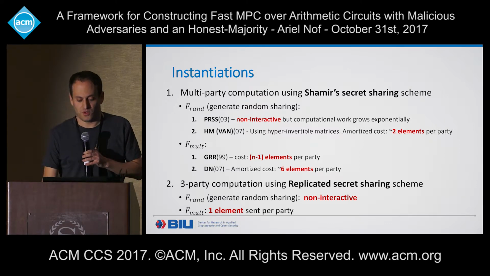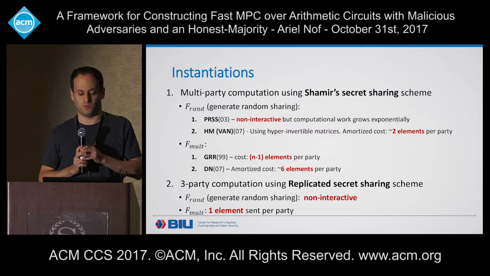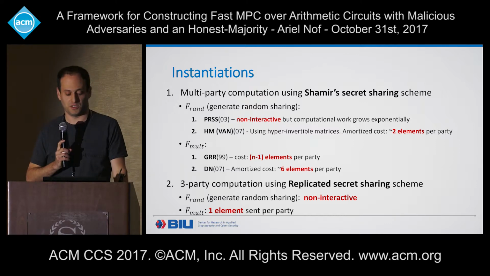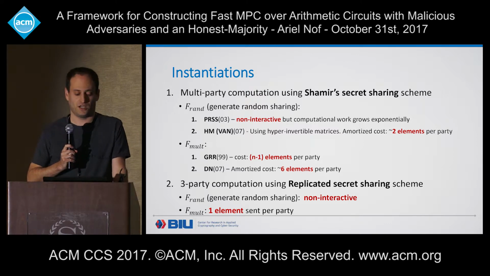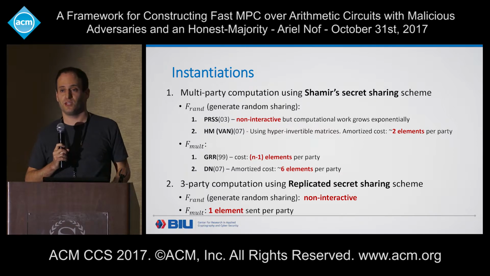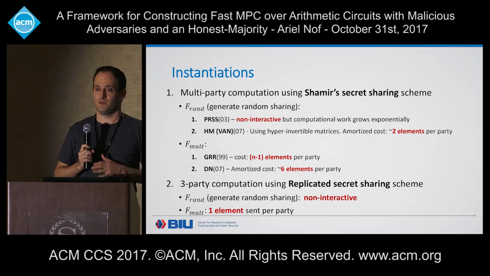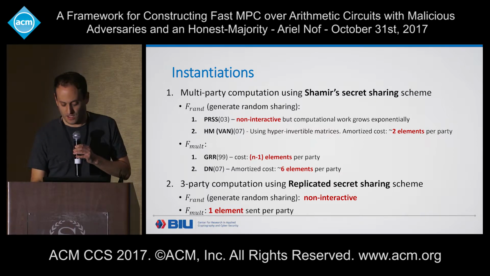For the multiplication, for private or secure up to additive attack multiplication, we also have 2 protocols: the GRR protocol, which requires each party to send n-1 elements, and the second, the DN protocol, Damgård and Nielsen, which requires each party to send, on average, 6 elements per multiplication gate.